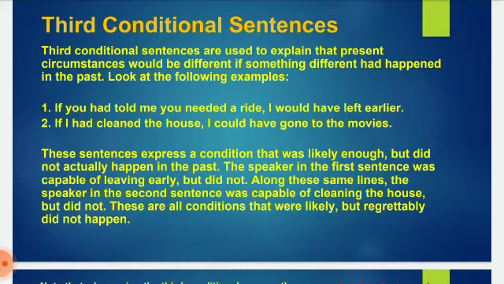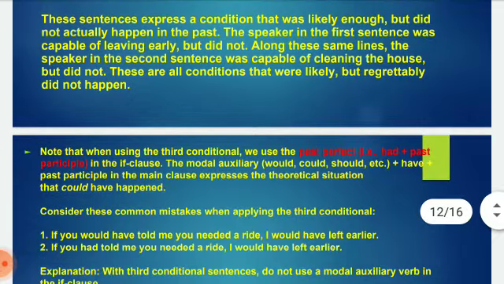These sentences express a condition that was likely enough but did not actually happen in the past. The speaker in the first sentence was capable of leaving early but did not. Along these lines, the speaker in the second sentence was capable of cleaning the house but did not. These are all conditions that were likely but regrettably did not happen.